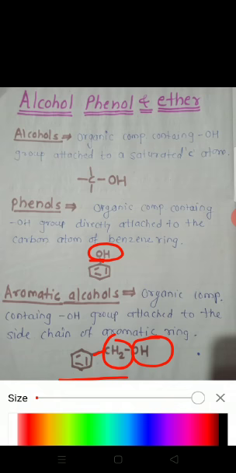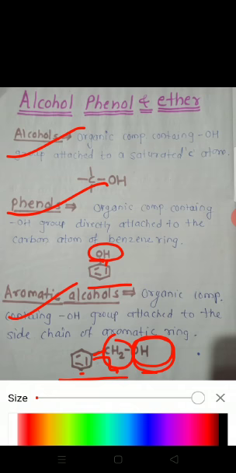That means in phenol, the OH group is attached directly to the aromatic ring, and in aromatic alcohol, the OH group is not directly attached to the aromatic ring; it is attached to a carbon, and that carbon is attached to the aromatic ring. In this way, we see the alcohols, phenols and aromatic alcohols.